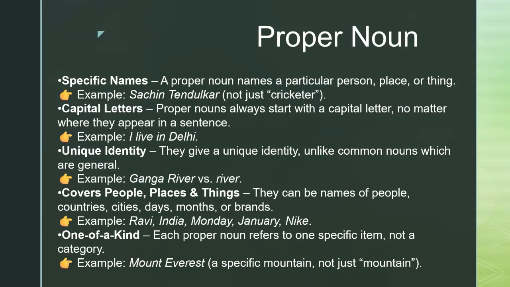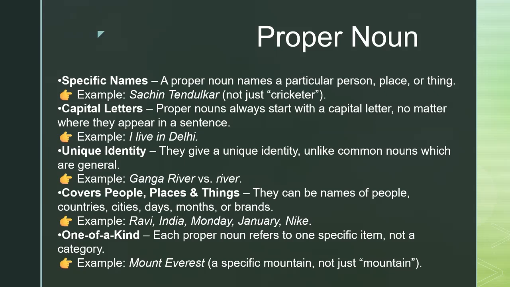Proper nouns also give a unique identity. Think about the difference between saying river and Ganga river. One is general, the other is specific. Here, Ganga river is a proper noun. They cover names of people, countries, cities, days, months, and even brands.